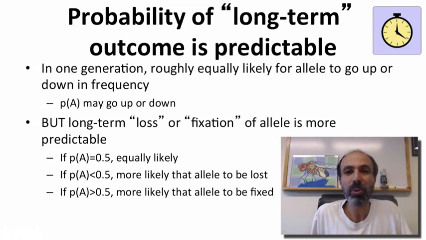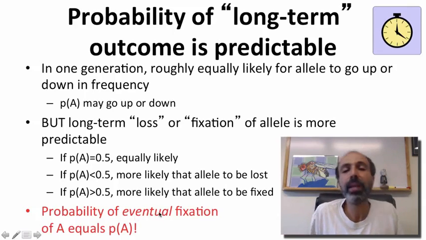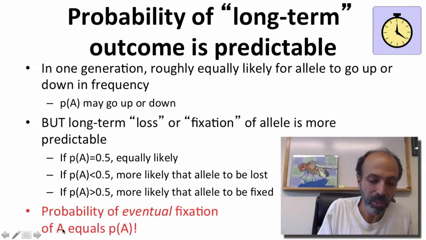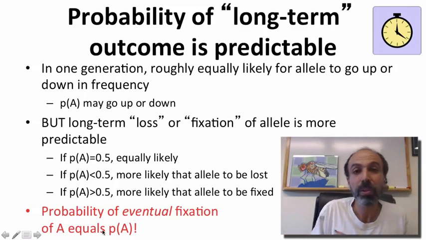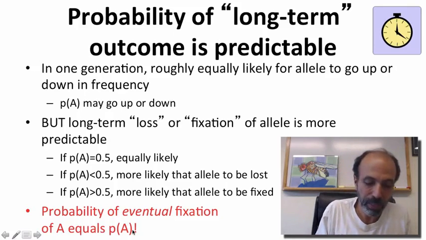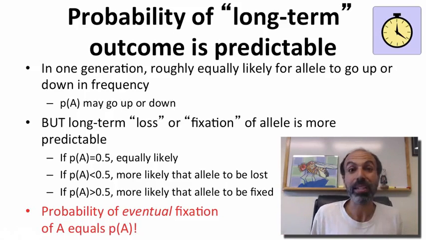Well, there's a very simple relationship you might have already anticipated. The probability of eventual fixation, and again, this is over the long term, not one generation, the probability of eventual fixation of allele big A will equal the allele frequency of big A. So if your allele frequency is 0.9, your probability of hitting that 1.0 end is 90%.